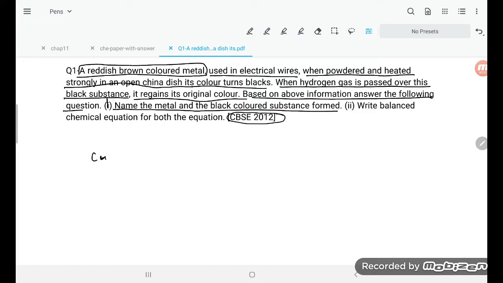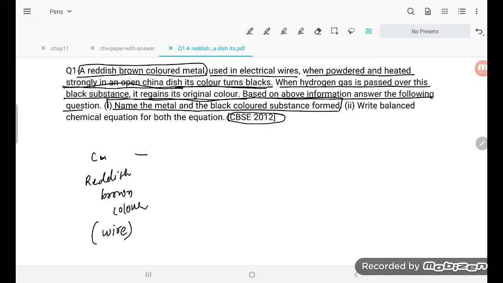The first one. Which metal can it be, student? So the first one you got to know, copper is the metal, which has a reddish brown color. You can see it in a wire: just remove the covering of the wire, then you can see the reddish brown color. They are saying it is used in electrical wires, and when powdered and heated strongly in an open china dish, its color turns black.